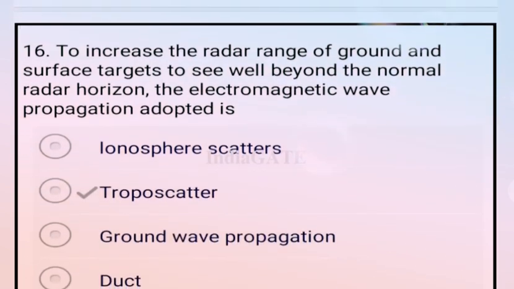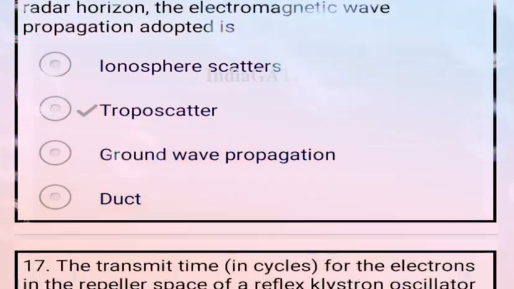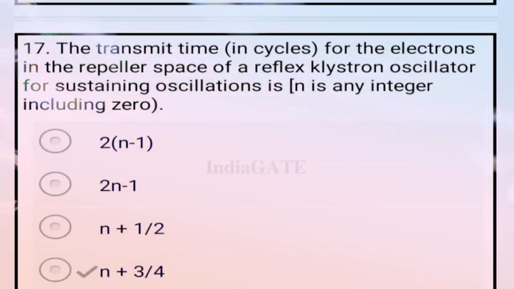Next question. To increase the radar range of ground and surface targets to see well beyond the normal radar horizon, the electromagnetic wave propagation adopted is troposcatter. So option B is your correct answer. Troposcatter is correct.